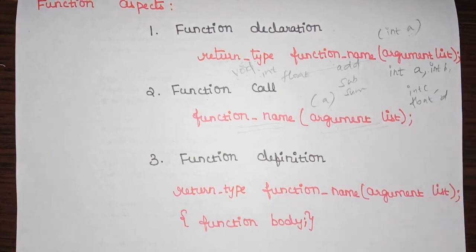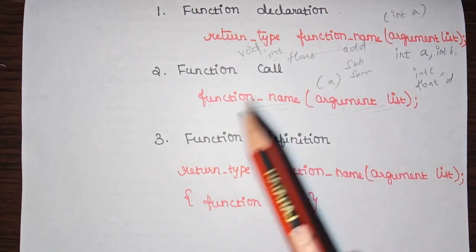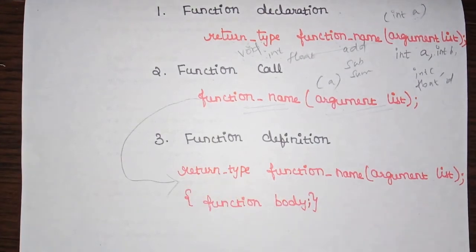And coming to function definition. Here is your actual function body, that is, it contains the statements. The actual statements are present inside this function definition, and these statements are going to be executed. This is the most important aspect, and it is where the control comes whenever a function is called. The control comes from the function call to this function definition. Right? Here we must notice one thing: only one value can be returned from a function. So this function will return only one value.